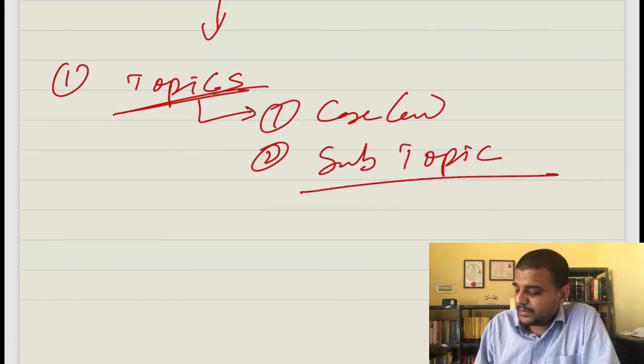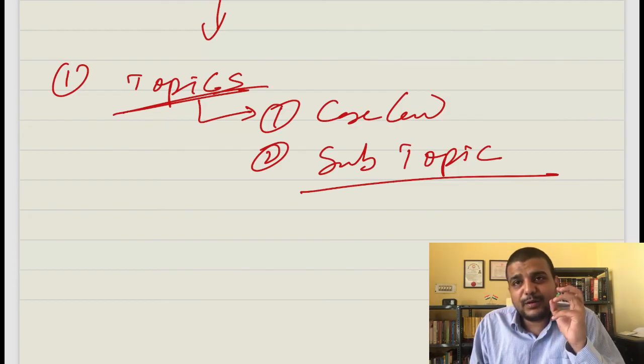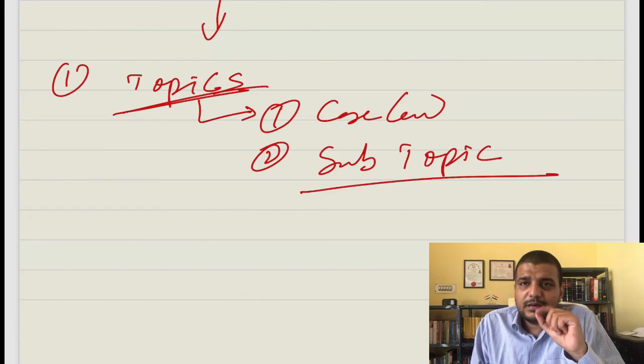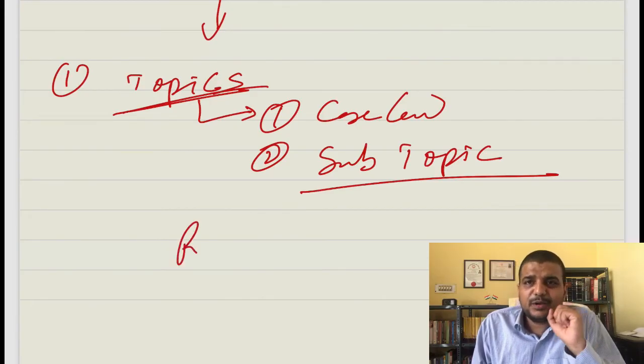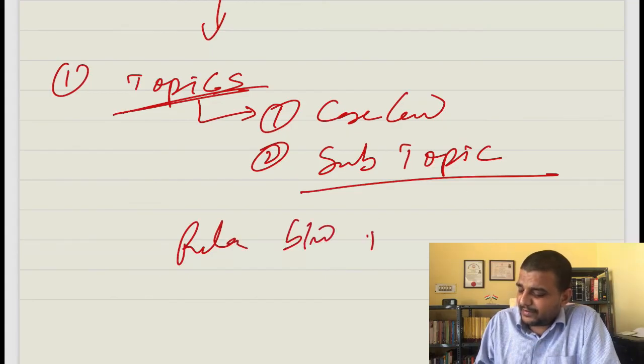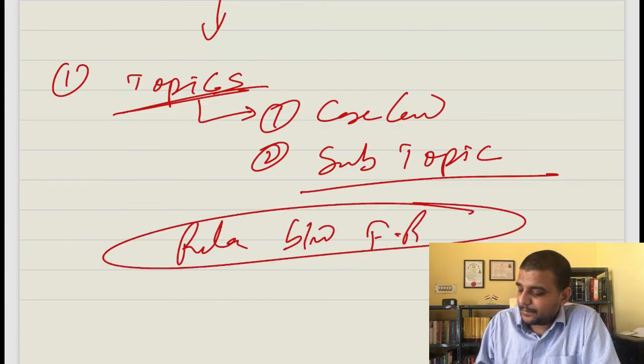Now sometimes what happens is that you have a particular topic, and you read it normally, but there are certain layers attached to it. Like there is a topic in our law optional, relationship between fundamental rights, in constitutional law.